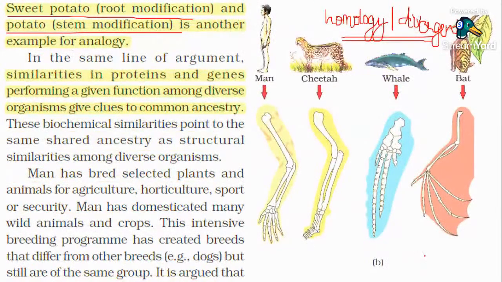Clear? So, along the same line, similarities in proteins and genes performing a given function, these biochemical similarities point to the same shared ancestry. Man has bred selected plants and animals for agriculture, horticulture, sport, or security. Clear, everyone?